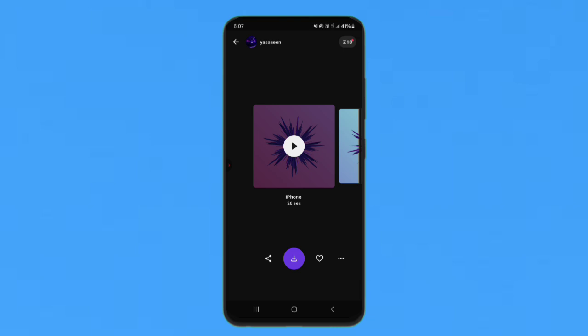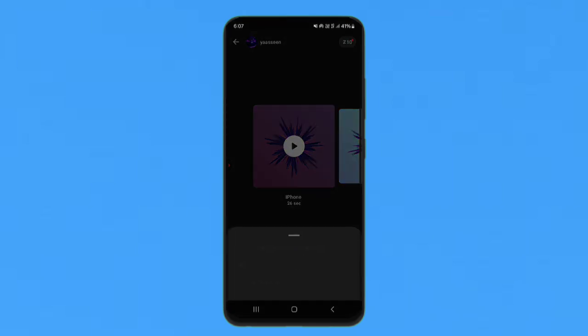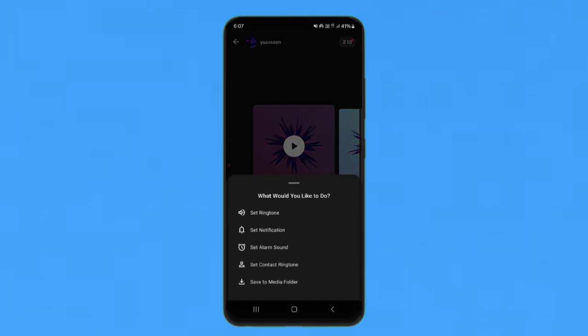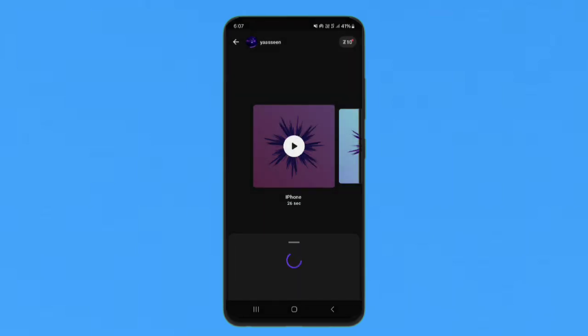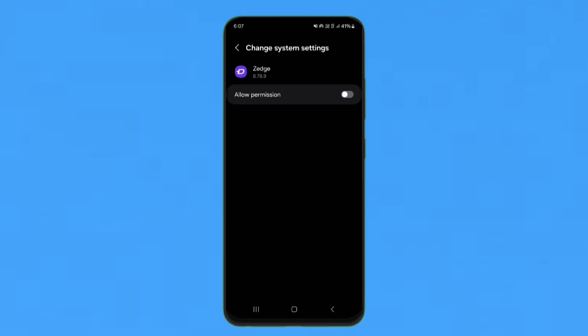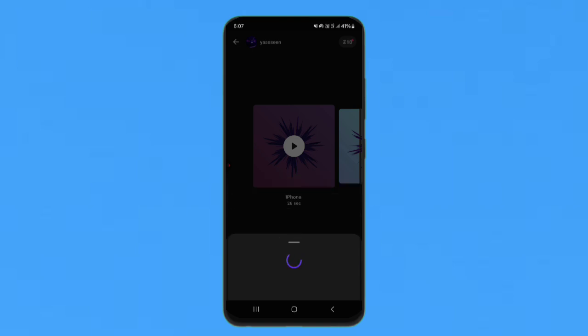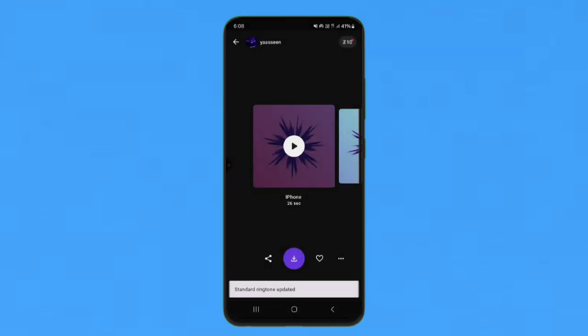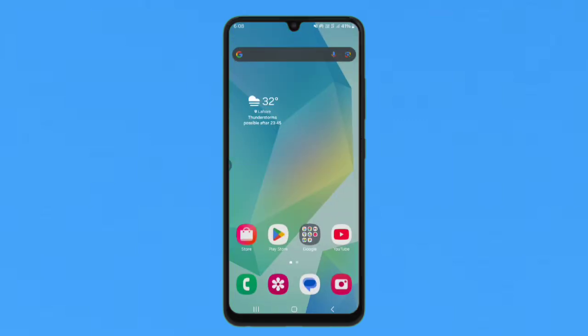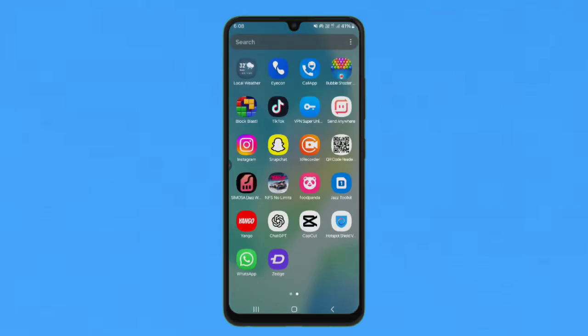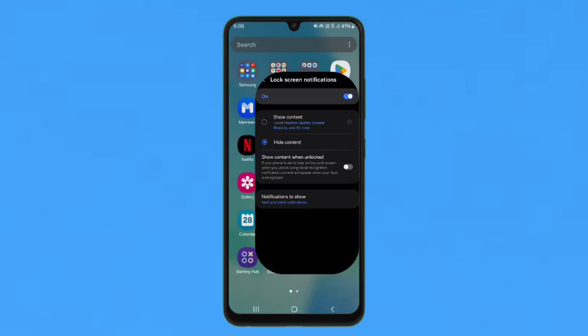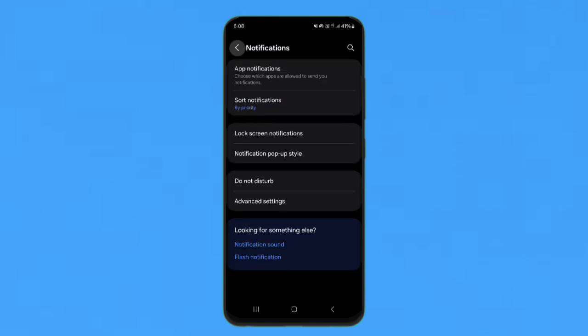on your Android device, just tap on the download option, and now tap on set ringtone. Then tap on allow for the Zedge permission, and again tap on set ringtone. So the standard ringtone is updated.